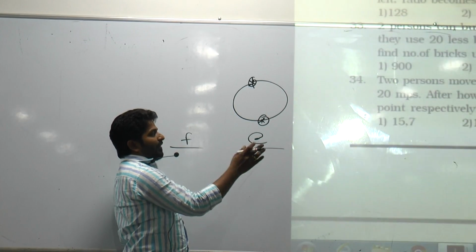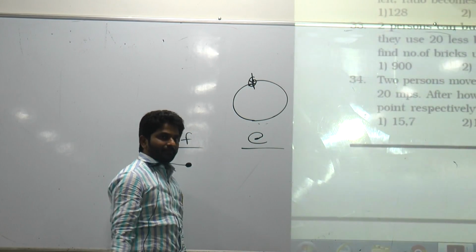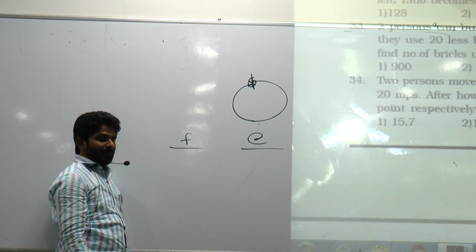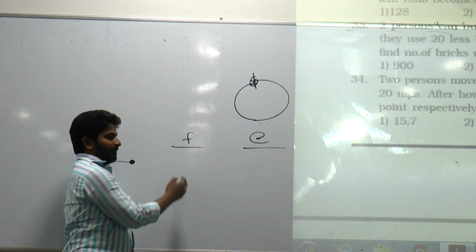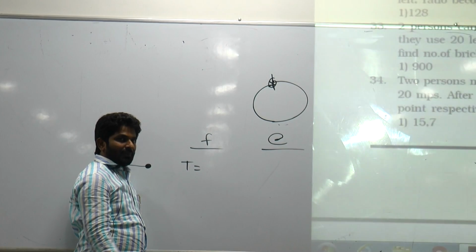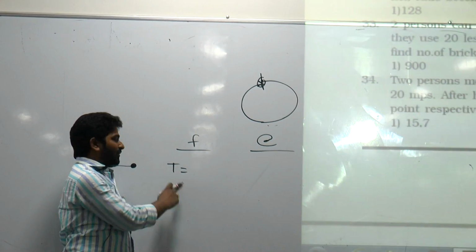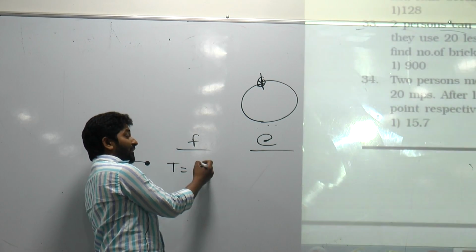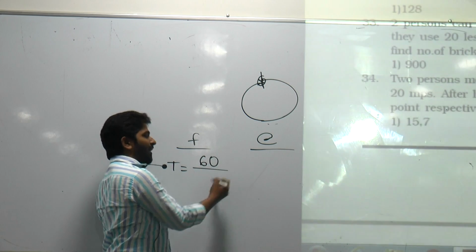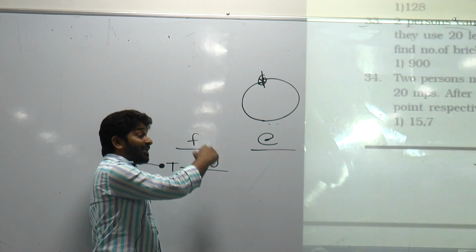So let's say we have two persons and they both are at this particular point. What is the distance between those two persons? 60. And I want to calculate the time. So time t is equal to first time. As the distance between two persons is 60 meters, time t is equal to distance by speed, 60 by... In which direction are they moving?